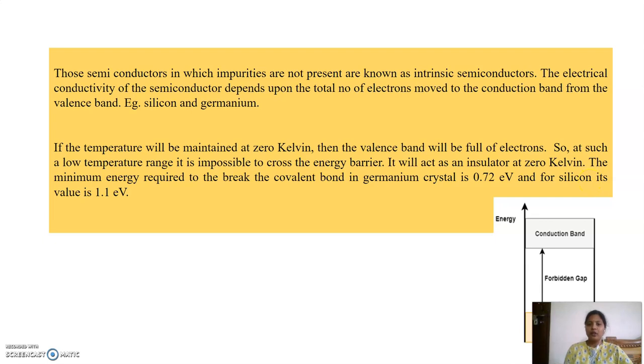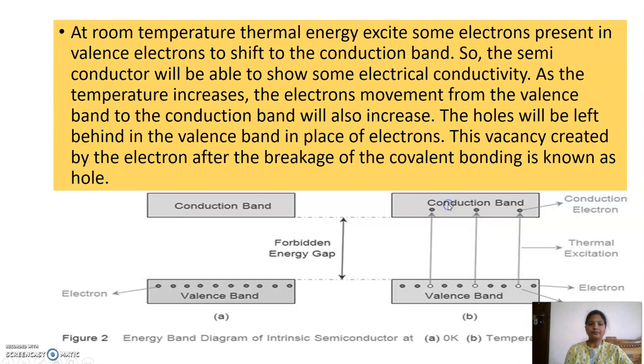At low temperature, it is impossible to cross the energy barrier. It requires a minimum energy to break the covalent bond. For germanium, it requires 0.72 electron volts to break the covalent bond and take the electron from the valence band to the conduction band, and for silicon, it requires 1.1 electron volts.